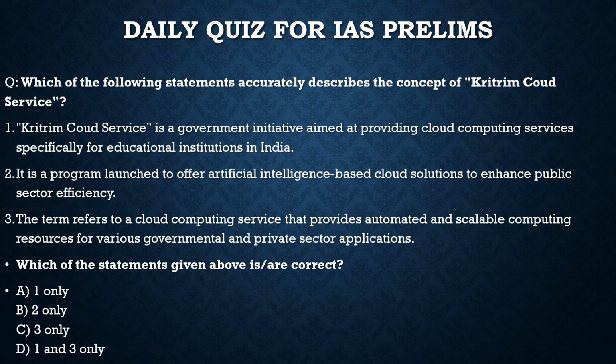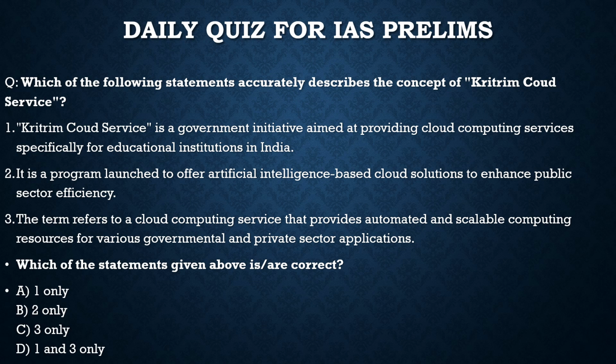a private initiative. Second, it is a program launched to offer artificial intelligence based cloud solutions to enhance public sector efficiency. No, it is not something like that. It is also incorrect. Option 3, the term refers to a cloud computing service that provides automated and scalable computing resources for various governmental and private sector applications. 100%. This is the proper definition of it. So option 3 is the correct option, and from the code given below, the correct code would be option C.